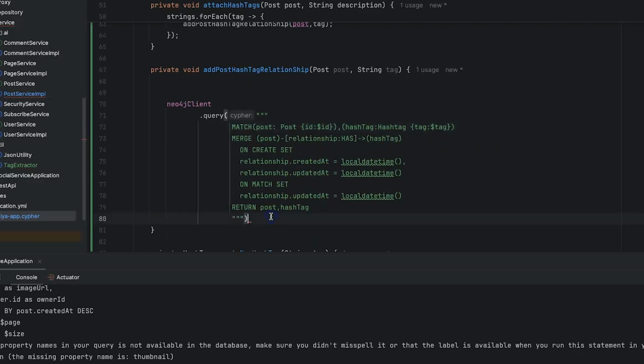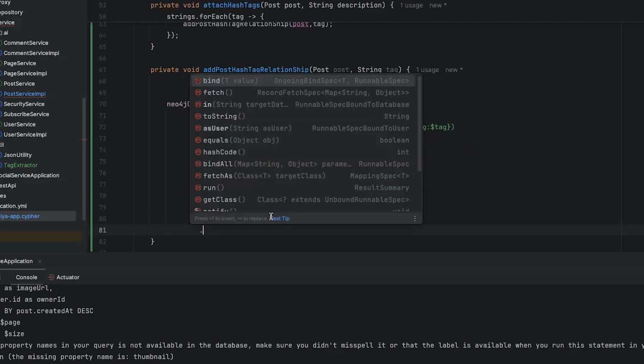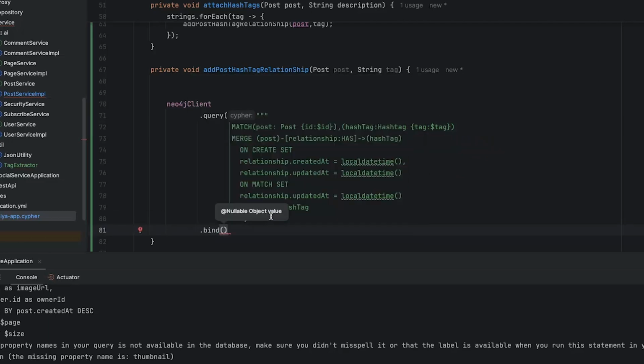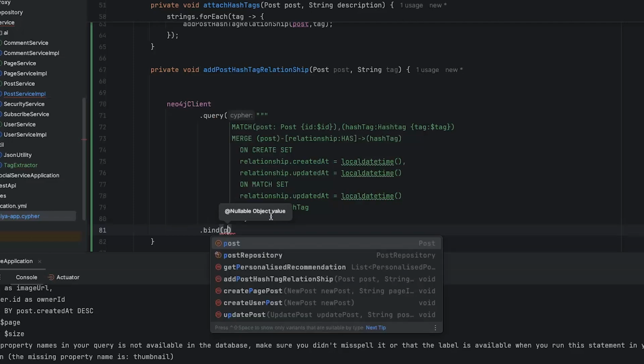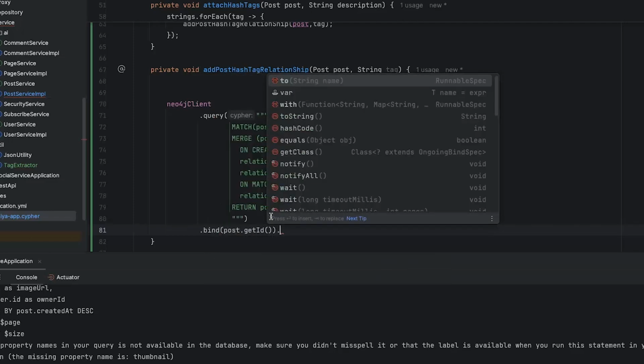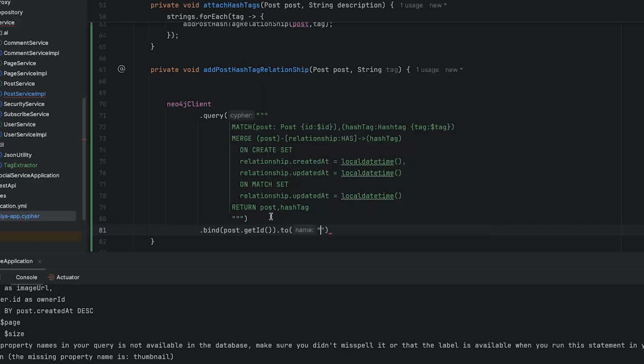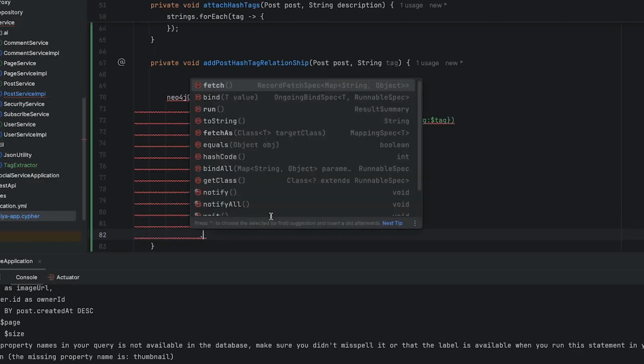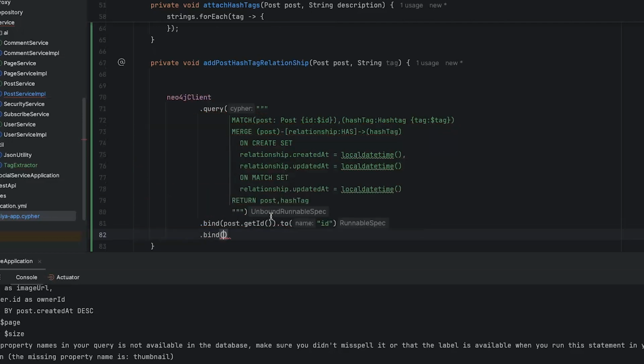Then we are okay. What we need to do now is to bind. I can say post.id, and I can bind it to that $ID, and I can also bind that tag to that $tag that we put over there.